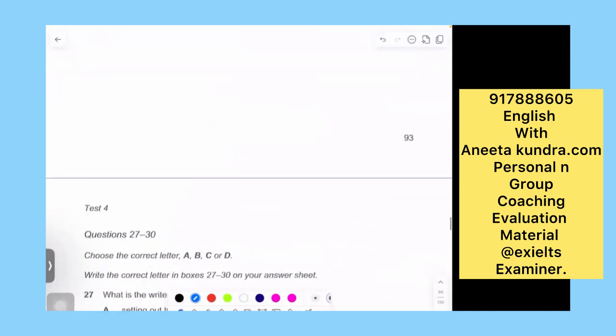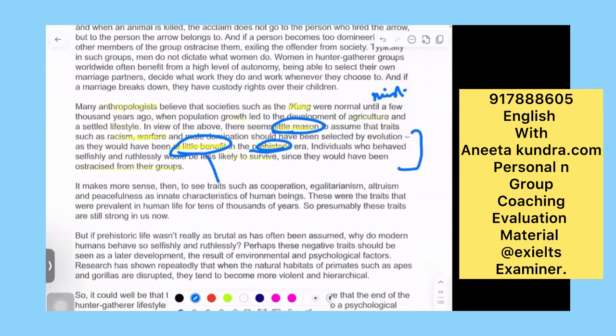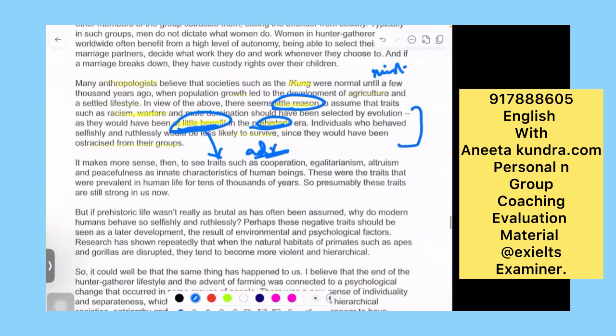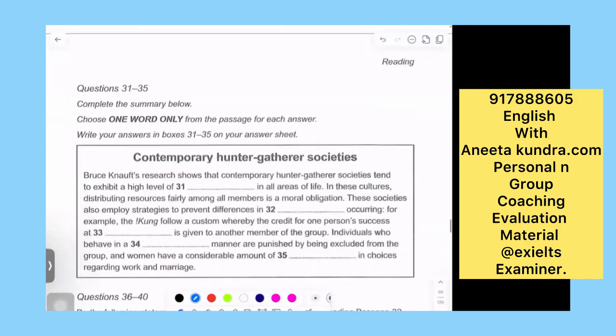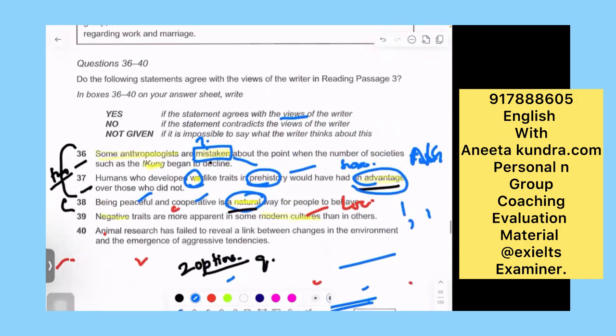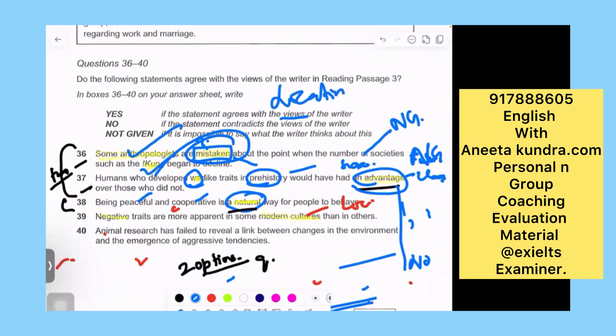Here they said there was little benefit, that means not much advantage, but advantage means a lot of advantage. So here there was not much benefit, so here it will be no. Please note this down. Advantage means clearly it should be advantages. So here it is a no, and this is not given, because we could not find this thing. This was there, this is for the location, remember that.